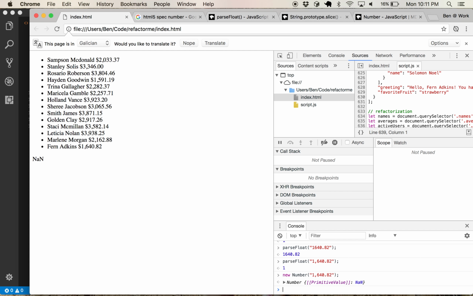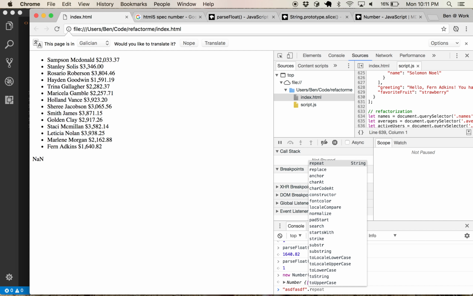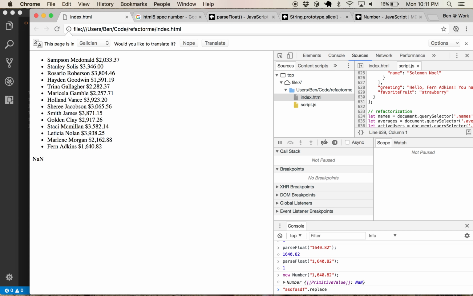Okay, well I guess we have no real choice but to remove that comma. So let's check out, I believe there is a remove or replace. This replace, yeah. So let's add commas to this sample string. Replace comma with nothing. Then replace the first one.